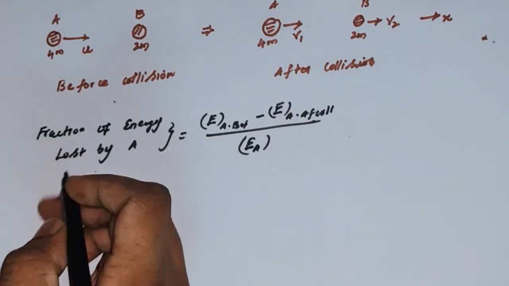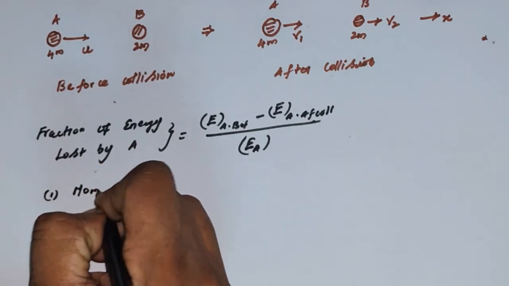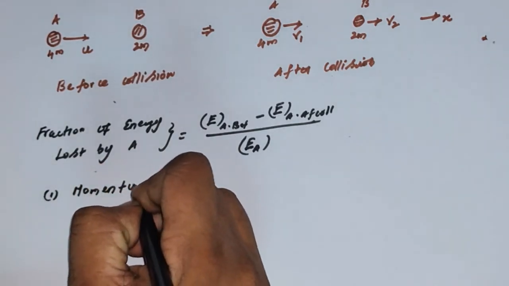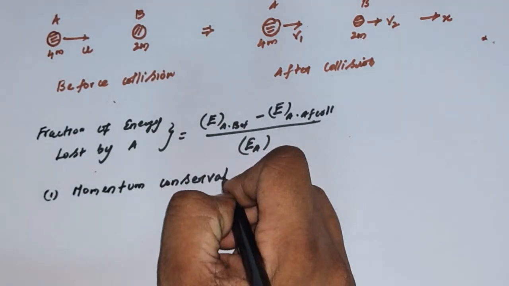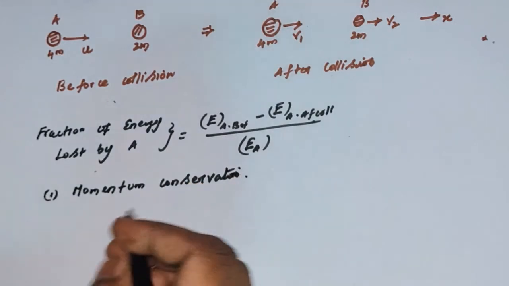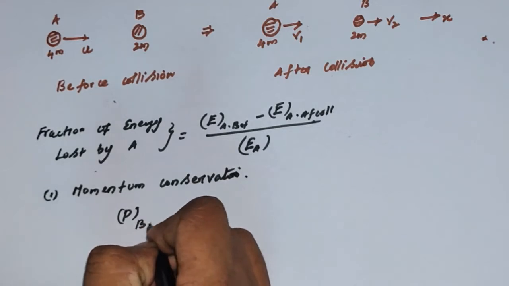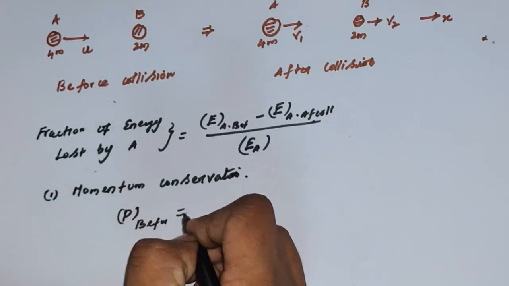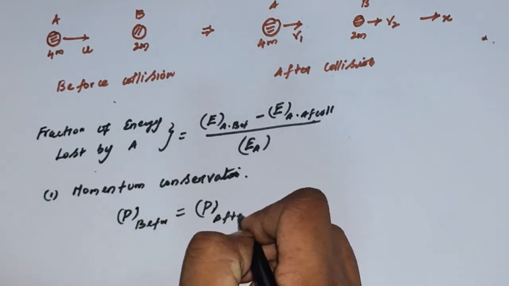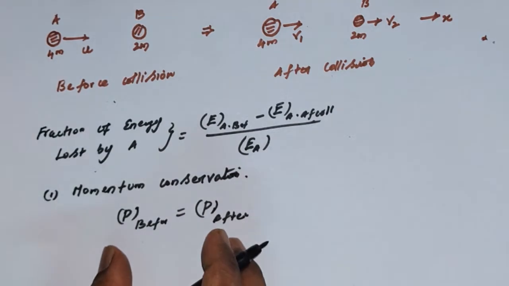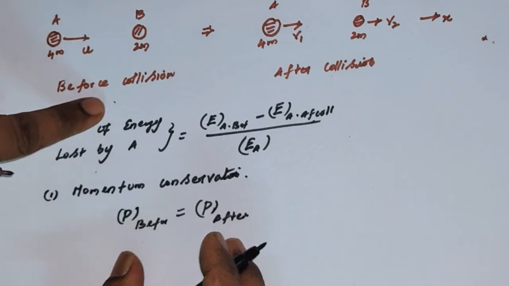The first conservation it should satisfy is momentum conservation. Momentum conservation tells us the momentum P before collision is equal to the momentum of the system after collision. We need to find the momentum of the system before, and then after the collision.